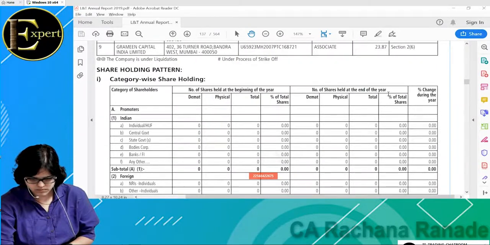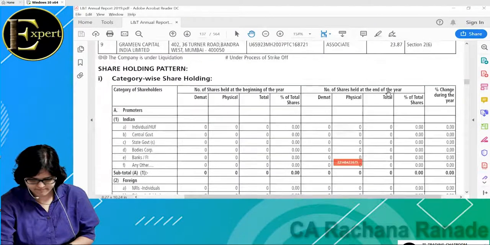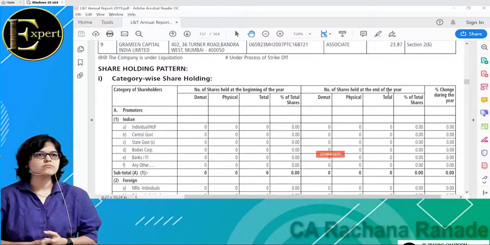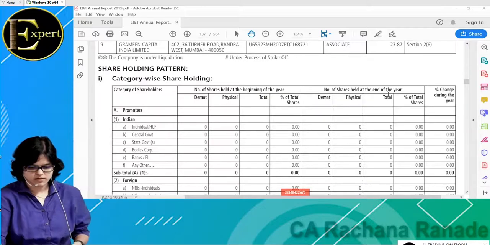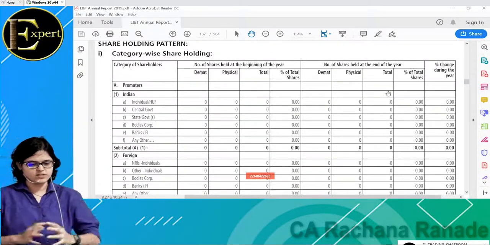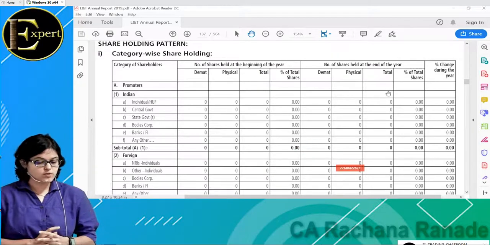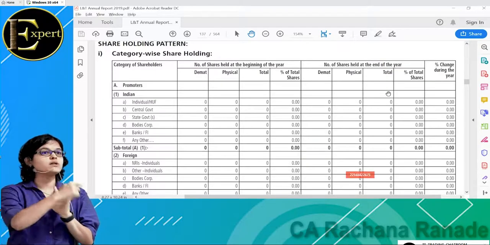Okay, chalo, in the shareholding pattern you can see the category-wise shareholding. Now we are talking about the shareholding of whom? L&T only. Acha, what is shareholding? The ownership holding. If you don't know equity share capital, it's okay, you can learn that in the basics of stock market. But in simple words, what is equity shareholding? The ownership, and within ownership, a division of who is holding how much.